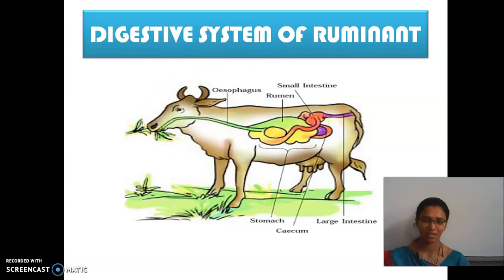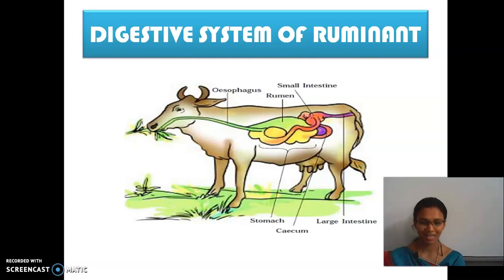Okay. Then the next thing, besides rumination, is that they have a large intestine as compared to the carnivores. Yes, they have a large intestine. And one more thing they have is some bacteria which is present in the rumen. So it helps in the digestion of grass.